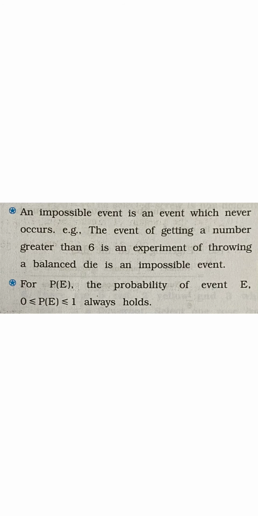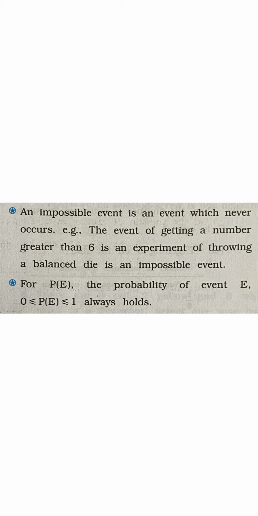Next is impossible event. An impossible event is an event which never occurs. For example, event of sun rising in north, which is never possible. So probability of such event is 0. Probability of an impossible event is always 0. For example, the event of getting a number greater than 6 in an experiment of throwing a balanced die is an impossible event because all possible outcomes are 1, 2, 3, 4, 5 and 6, which are smaller than or equal to 6. So this event is an impossible event and its probability is always 0.